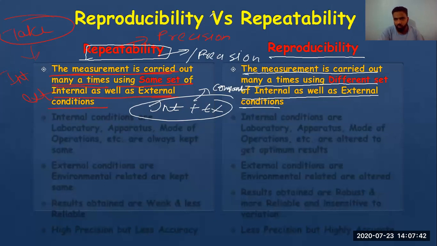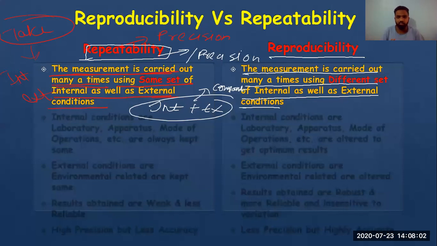Just put it in the chat box if you are getting what I'm trying to explain. Repeatability and reproducibility. In which do you change the condition? In repeatability, do you change the condition or not? Do you change the condition in repeatability or not? We don't change the condition.